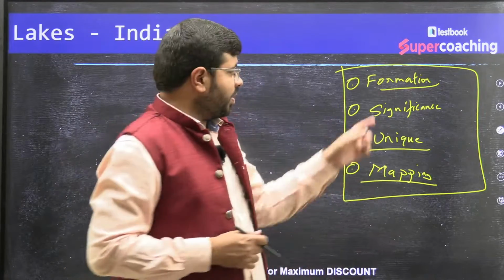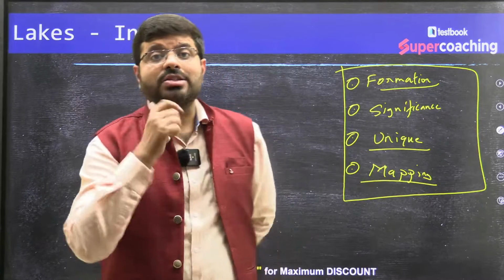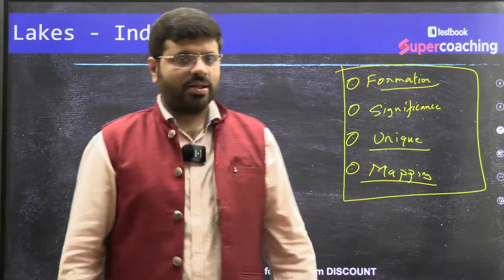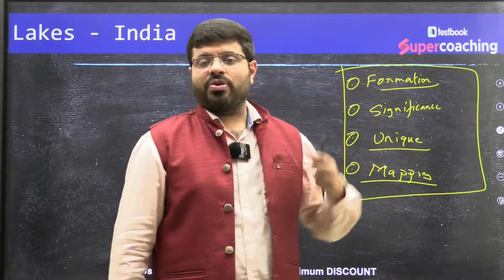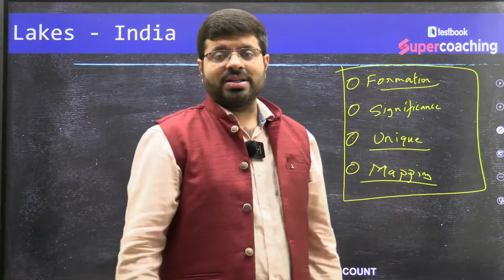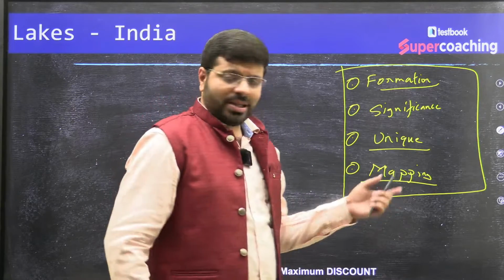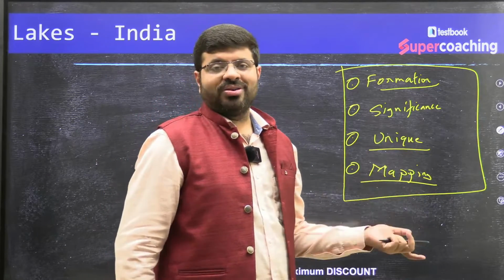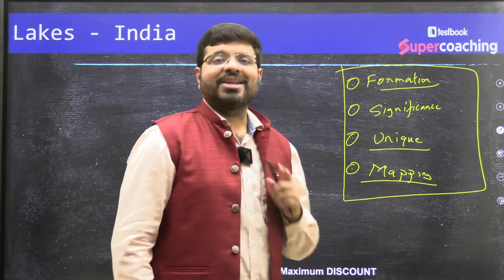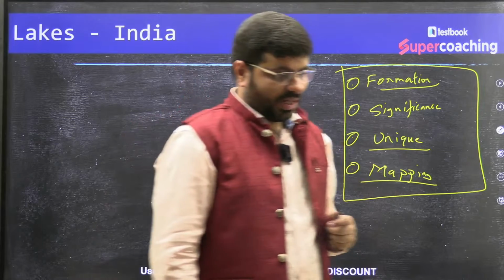They can ask about any uniqueness, for example, Loktak Lake, where you find vegetation floating, which we call Phumdis. And the mapping as well, which we all know. Geography is incomplete without mapping, especially for the competitive exam, right?